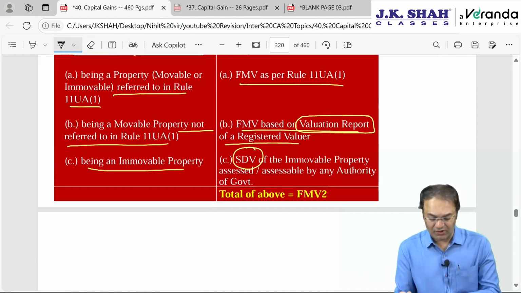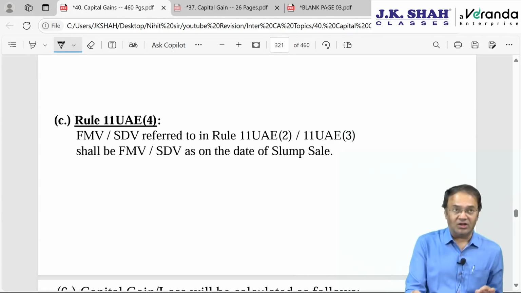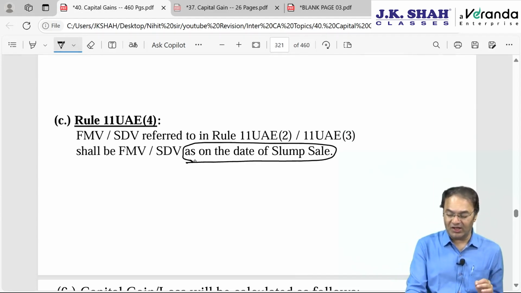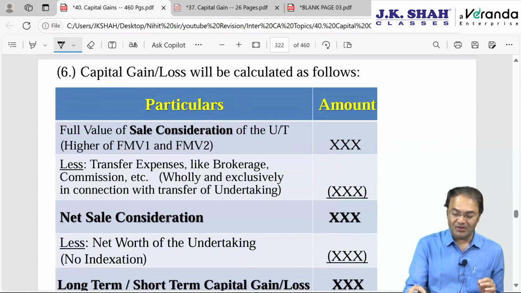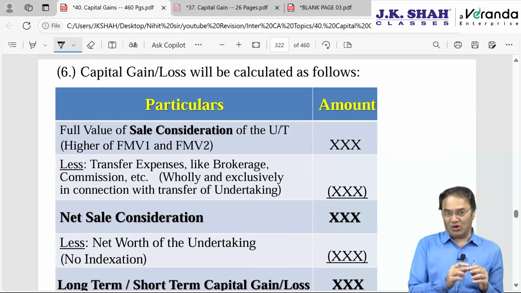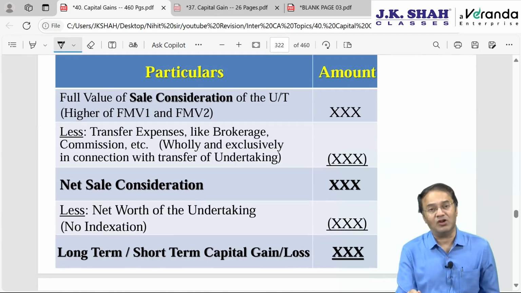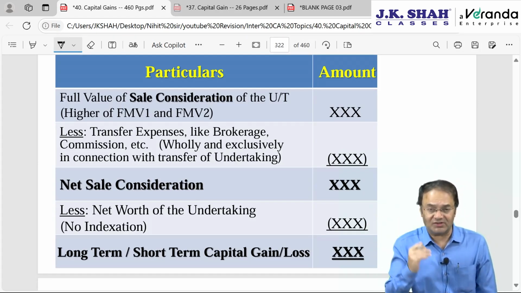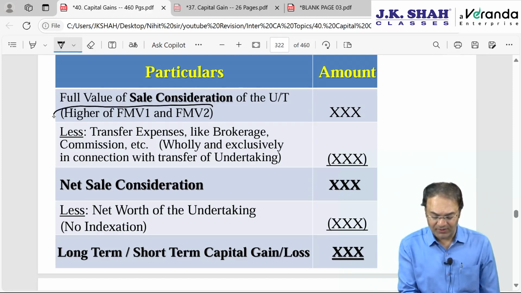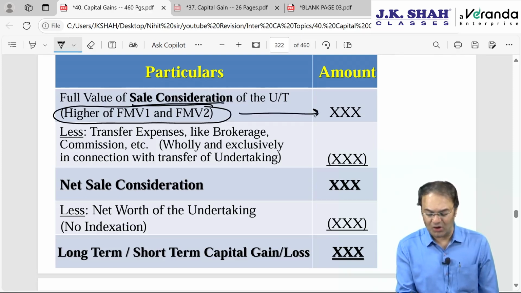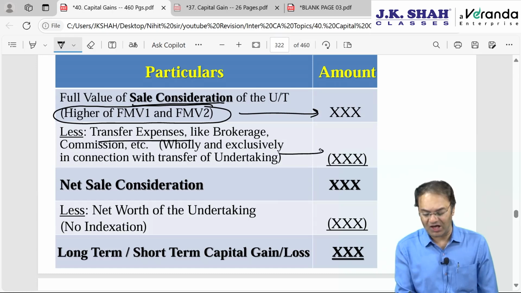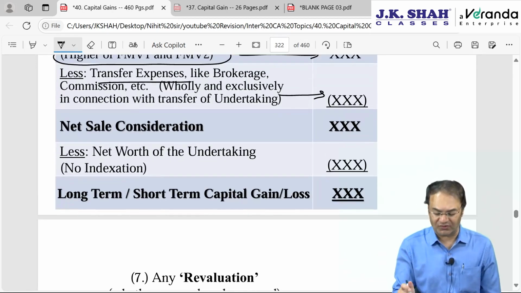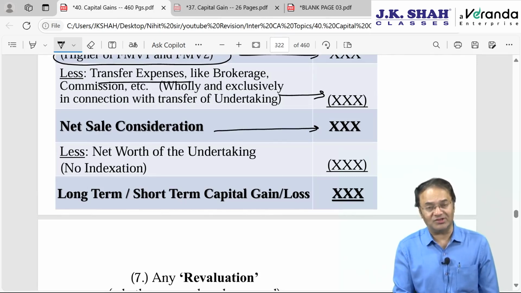Okay, it's very straightforward. The stamp duty value or market value FMV should be as on the date of slump sale. Then how to compute gain or loss? Simply take FMV1 or FMV2. FMV1 means assets which are given, FMV2 means assets which are received. Whichever is higher will become your sale consideration or gross sale consideration. From there, subtract transfer expenses, brokerage, stamp duty, etc., wholly and exclusively incurred for transferring the asset. The balance will be the net sale consideration.